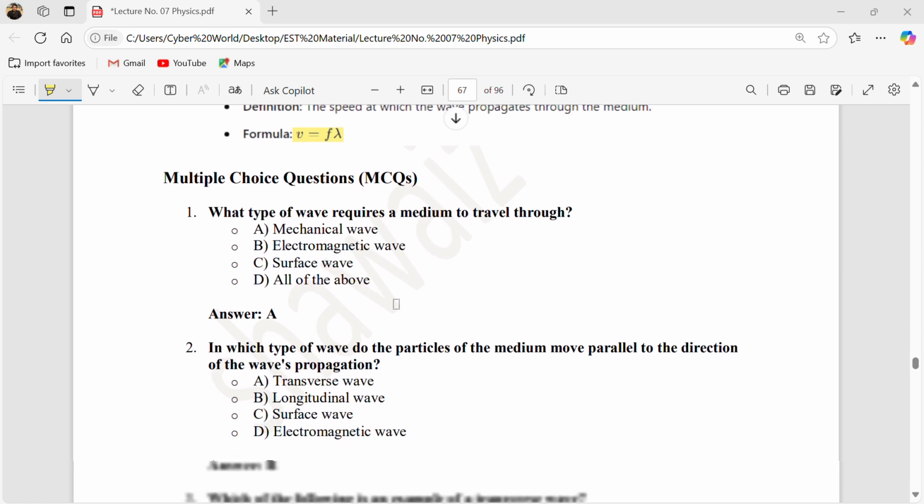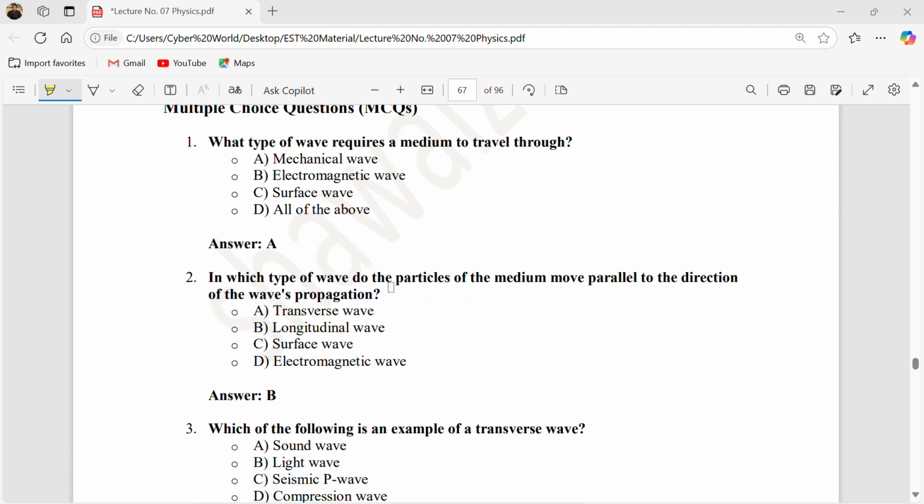Now move on towards the multiple choice questions, which are the most repeated past EST Physics MCQs. By doing these, it is quite easy for you to solve the exam. Okay, so which type of wave requires a medium to travel through? We know that mechanical waves require a medium to travel.